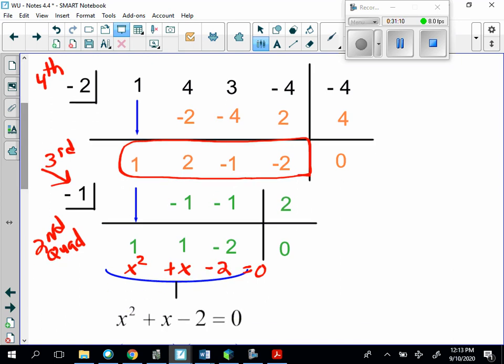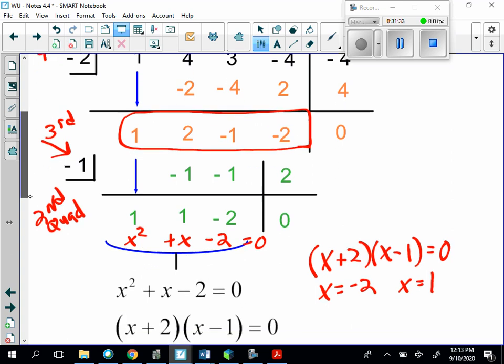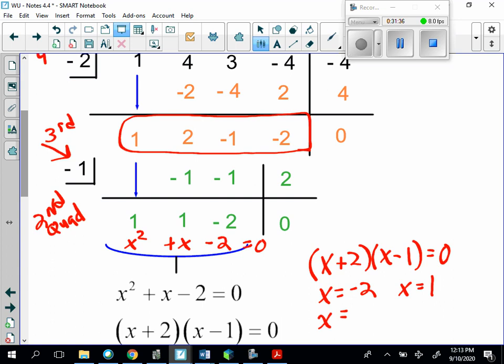x squared plus x minus 2 equals 0, and those factors are going to be x plus 2 and x minus 1 equals 0. So therefore, x here is equal to -2, and x here is equal to 1. And up there, we already determined that we have already used -2, and we've already used x equals -1. So we have all 4 zeros. And -2 was a double root, or has a multiplicity of 2, however you want to look at it.